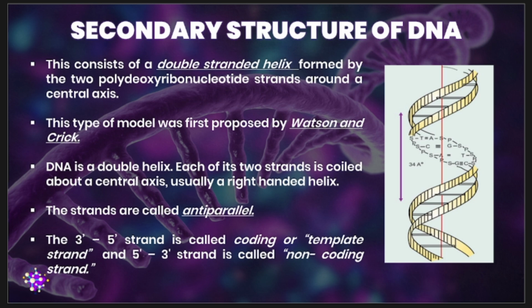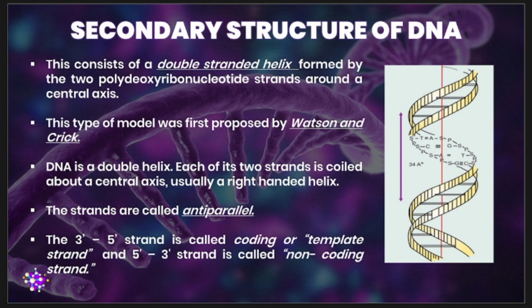Other than that, please take note as well that your complementary strands, the two chains, are anti-parallel. The 3 prime to 5 prime strand is called the coding or template strand.